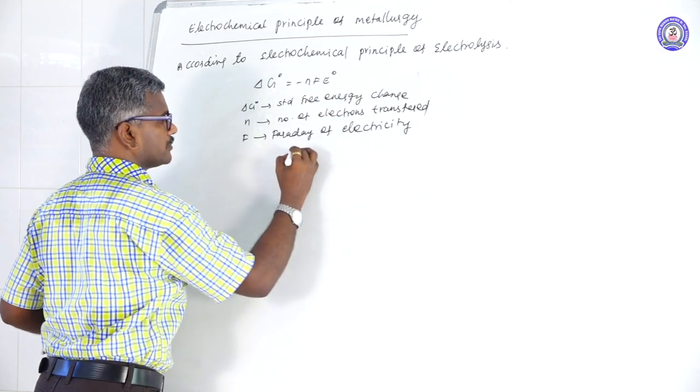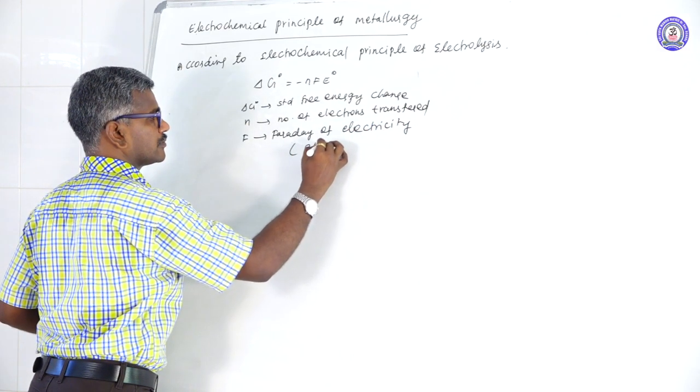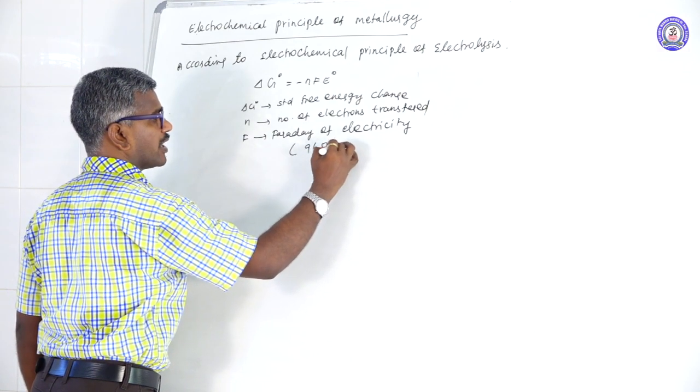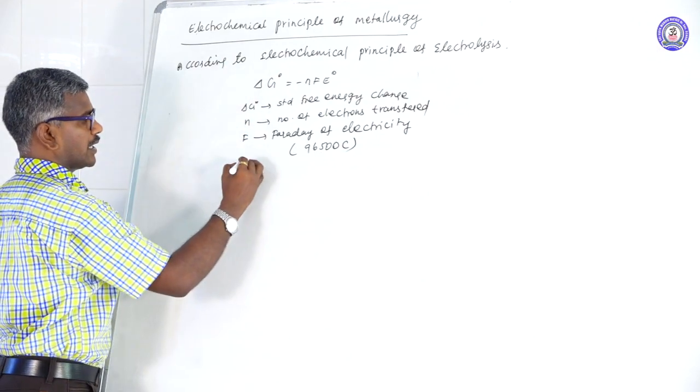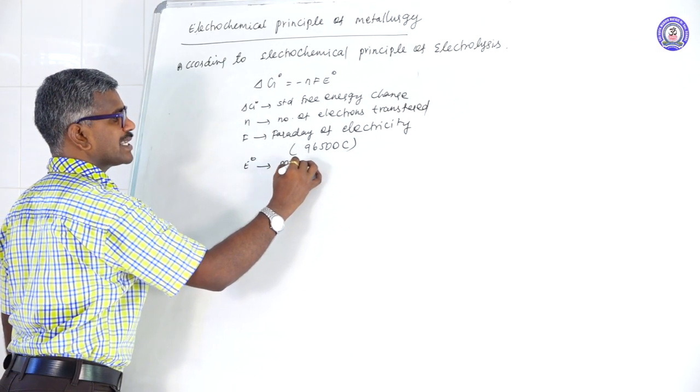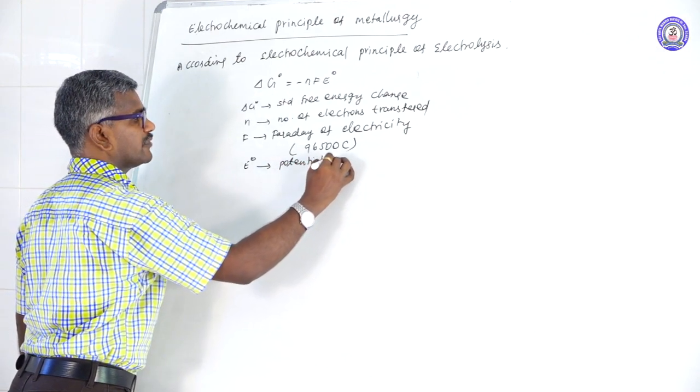It has a value of 96,500 coulomb. Another one is E naught, the potential difference.